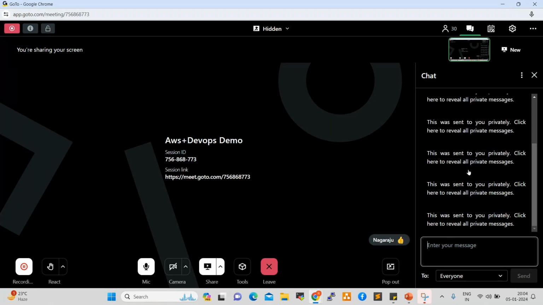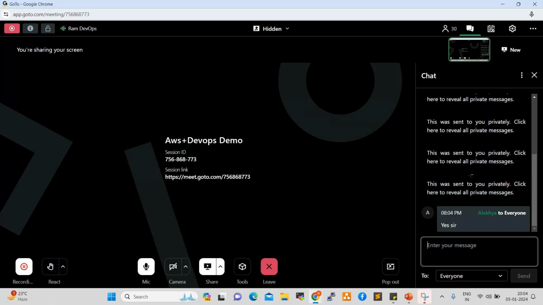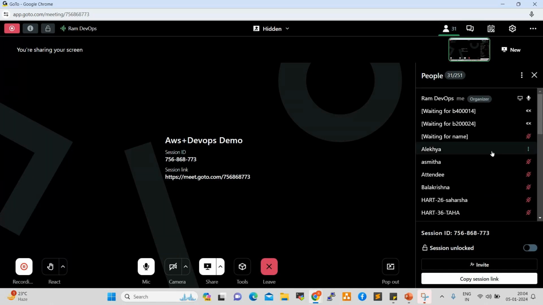Fine. Yeah. So this is our first AWS session. Today is the introduction, and along with this, we can create an AWS account and see how to connect to it. This batch is DevOps plus AWS. First, we are going to start AWS. After that, once we complete AWS, we'll jump into DevOps.